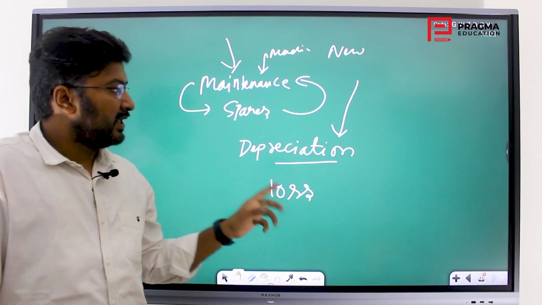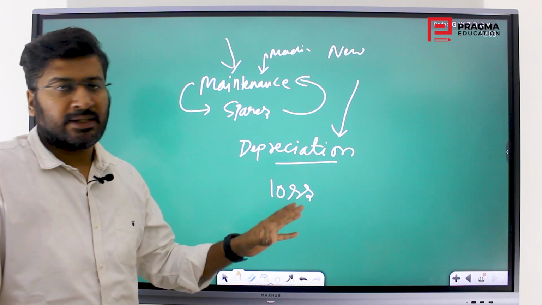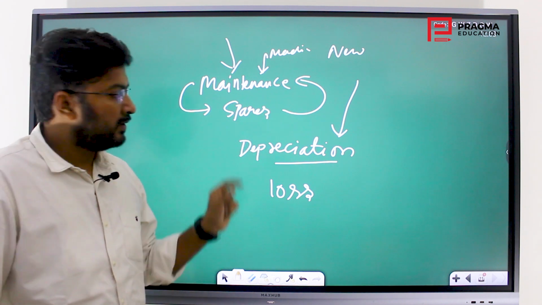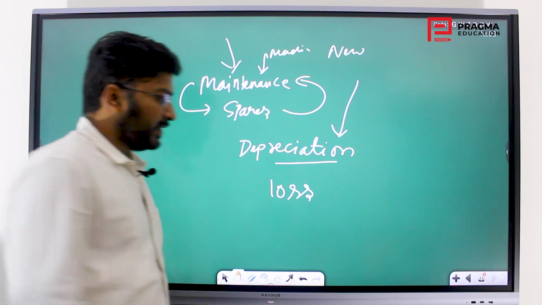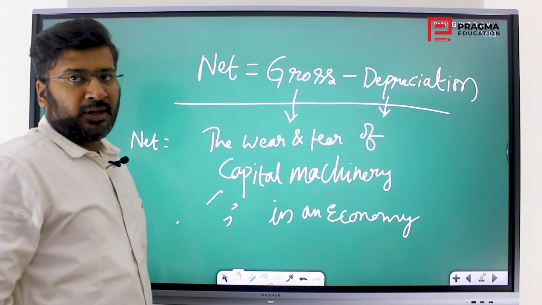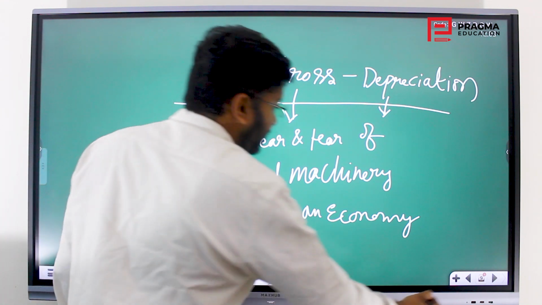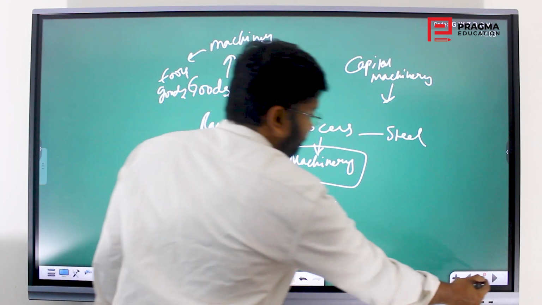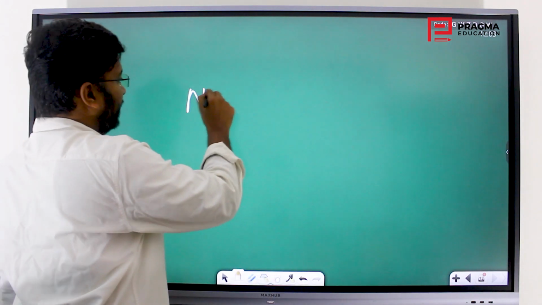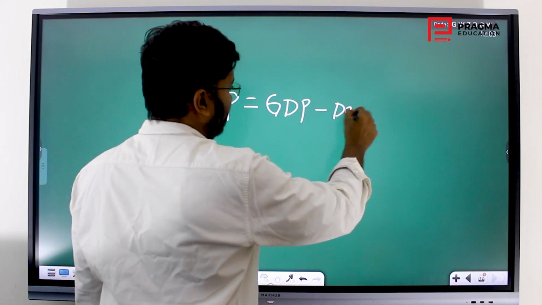That capital machinery will have wear and tear, that is, maintenance. Problems come in the machinery, and the spares used to repair it are calculated as depreciation, and when that depreciation is removed from the gross, you will get the net. Means if it is NDP, then it is GDP minus depreciation.